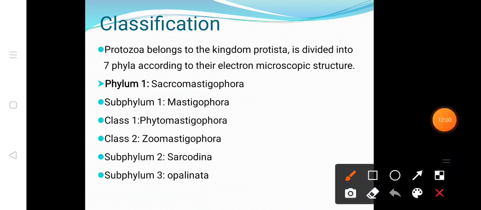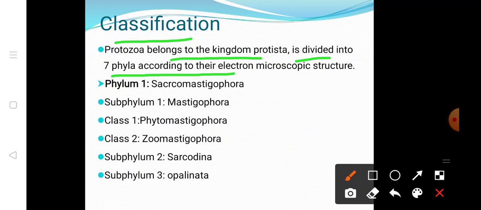Now the classification of protozoa. Protozoa belong to the kingdom Protista and are divided into 7 phyla according to electron microscopic structure. Phylum 1 is Sarcomastigophora, which have a single type of nucleus.